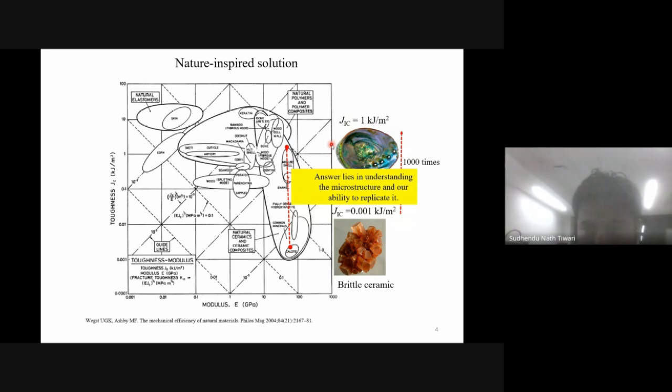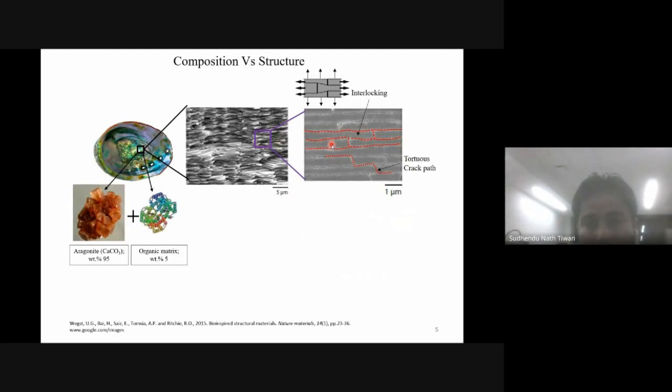So the answer is the composition and the structure. The composition is biological protein, which is only 5%, and 95% is calcium carbonate, just chalk-like material, but a stable form known as aragonite.